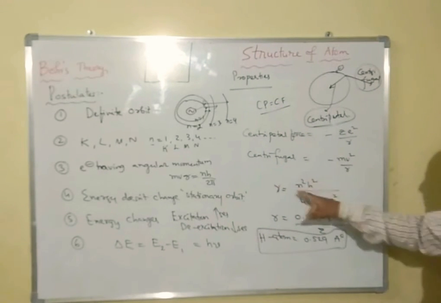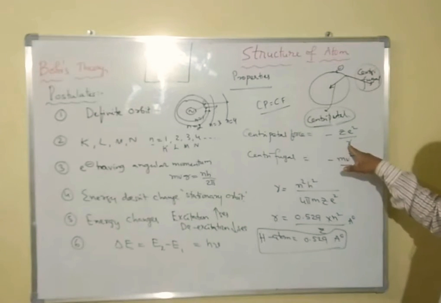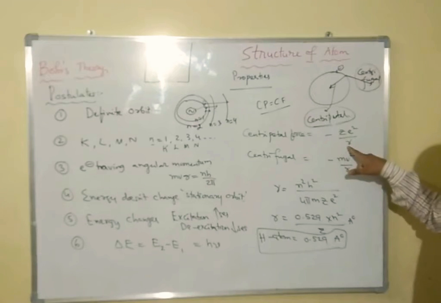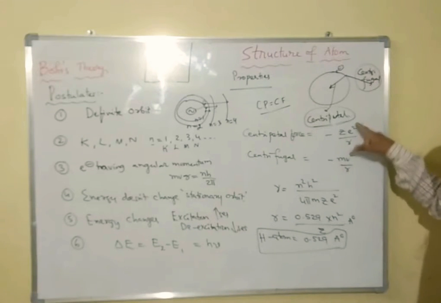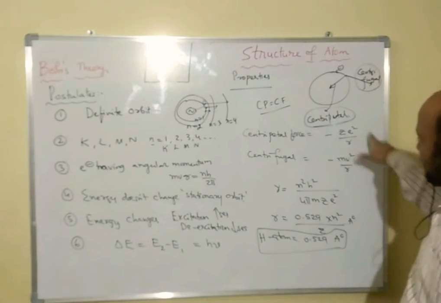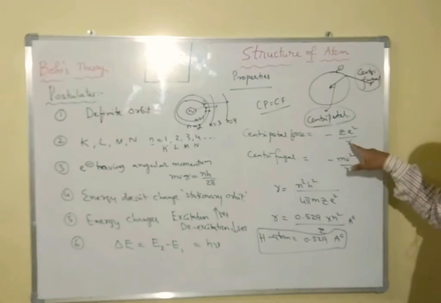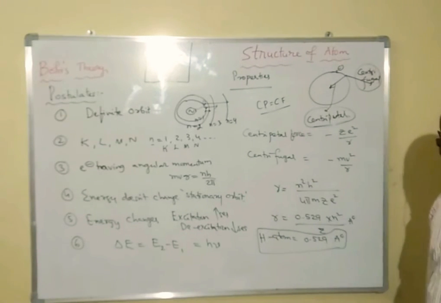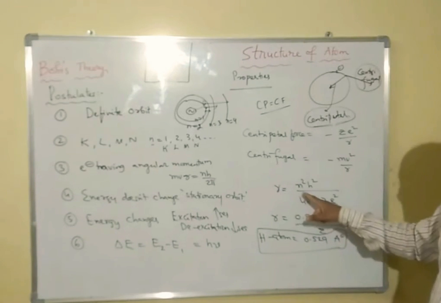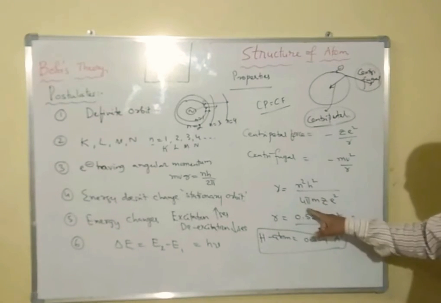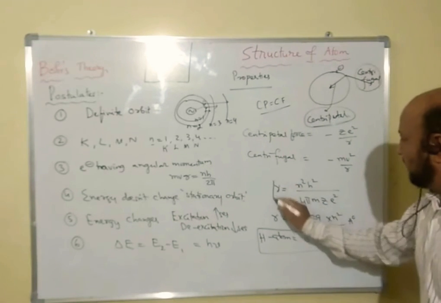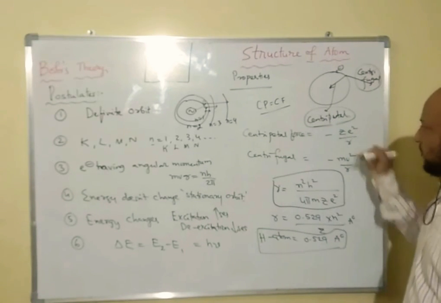Here Z is the atomic number and r is the radius. If you solve this equation and determine the value of r, we get r equal to n square h square by 4 pi square m Z e square. This is the value of r we get by solving these two equations.